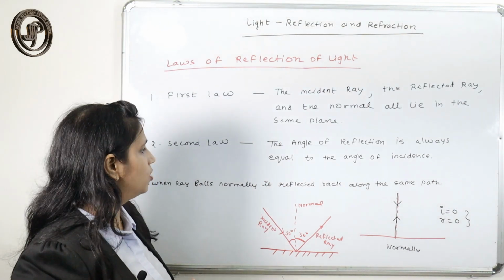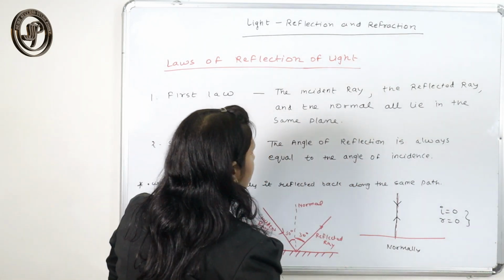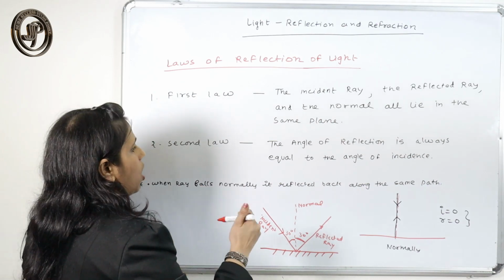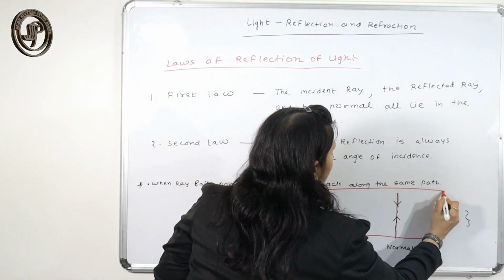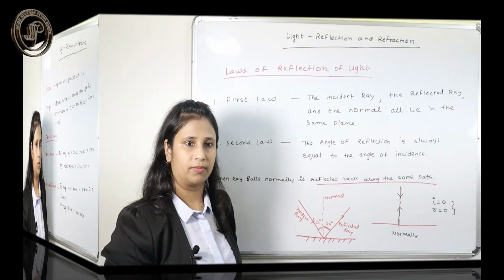I is 0, R 0. It means that your reflected ray goes back along the same path as the incident ray, but in the reverse direction.